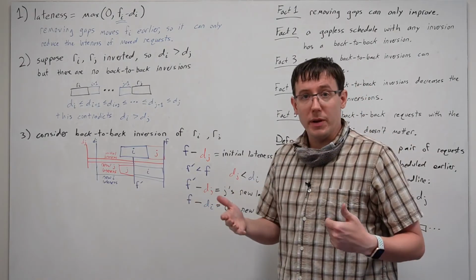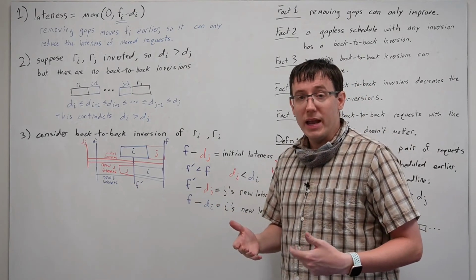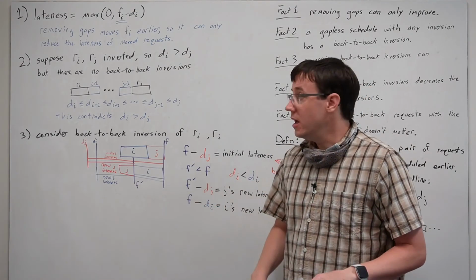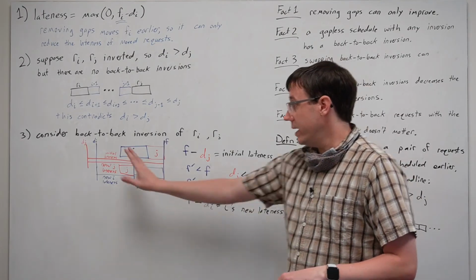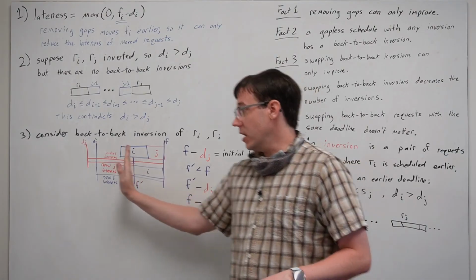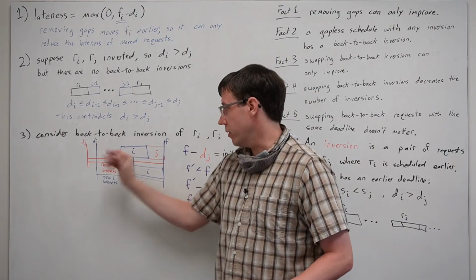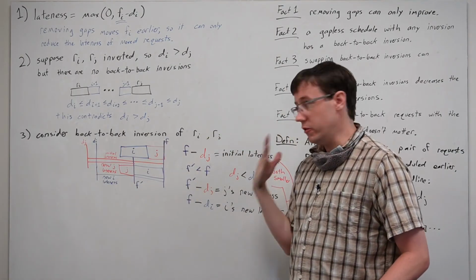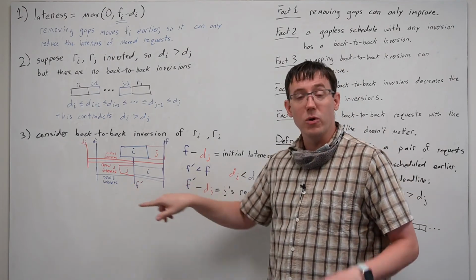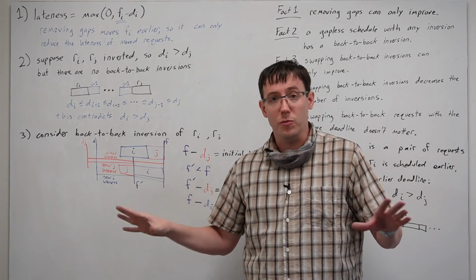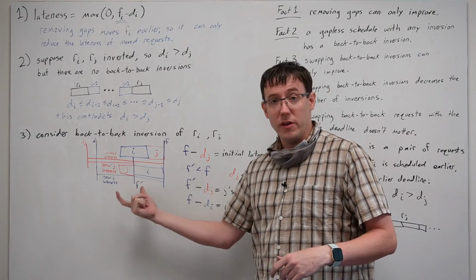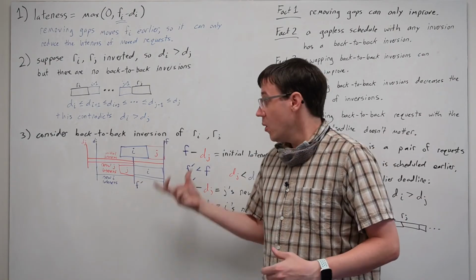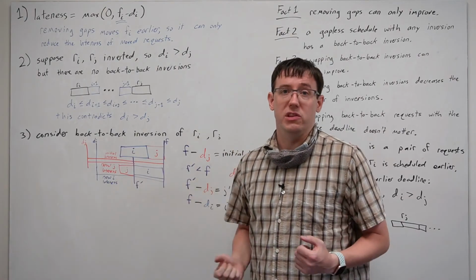And so by performing this swap, we have definitely not made the overall lateness of the schedule worse because we didn't change anything before this start point or anything after this finish. So if I and J were not the overall worst case before, they still are not. And if they were the overall worst case, we may have actually improved the schedule.